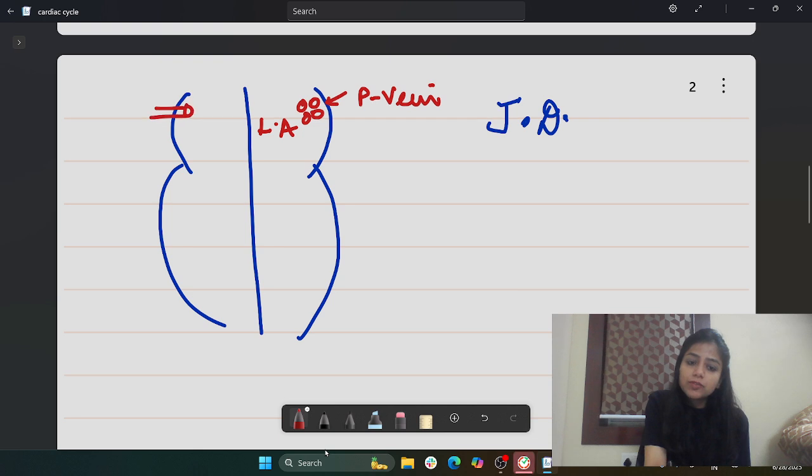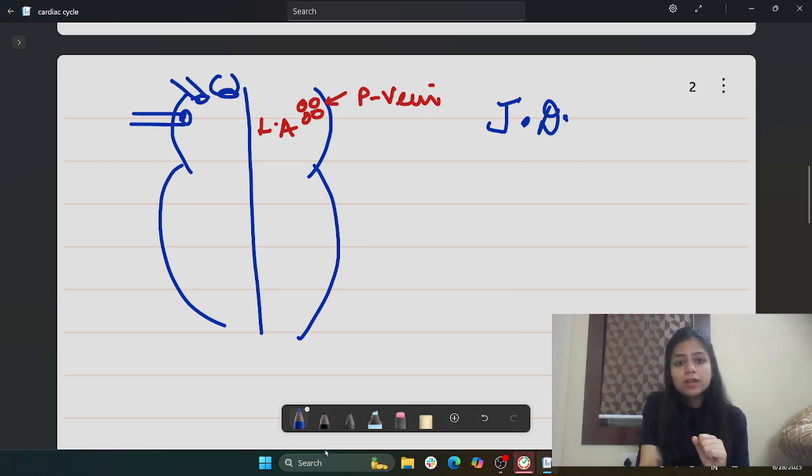If I'm considering deoxygenated blood, I will draw it with blue, and for oxygenated blood, I'm drawing it with red. This is my inferior vena cava, this is my superior vena cava, and that is the coronary sinus, if you remember. So there are three openings, and all of these are carrying deoxygenated blood. These are all veins, carrying the deoxygenated blood into the right atrium. And the pulmonary veins are responsible for carrying the oxygenated blood into the left atrium.